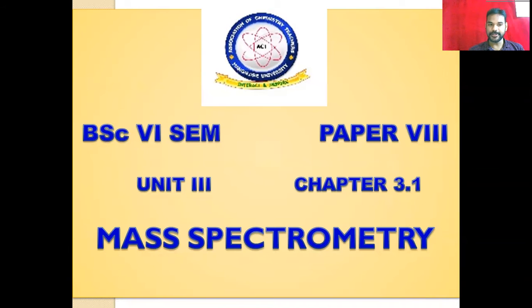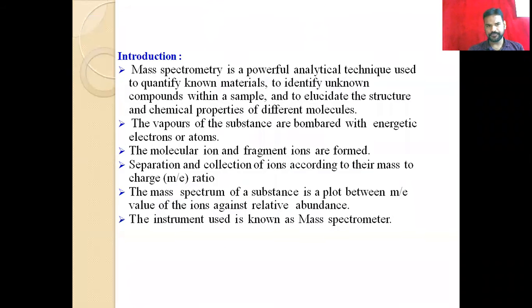There is mass spectrometry, and it's the advanced one. That means the basic concepts for your MSc chemistry. So that is spectroscopy, spectrometry, mass spectrometry, NMR, and IR. This all comes under spectrometry. In that, one type is mass spectrometry. Mass spectrometry is a powerful analytical technique used to quantify known material, to identify unknown compounds within a sample, and to elucidate the structure and chemical properties of different molecules.